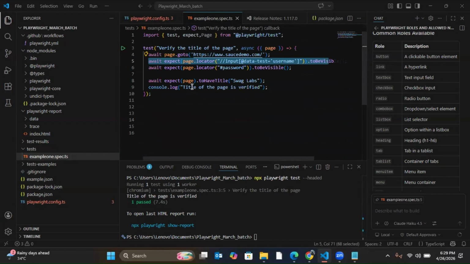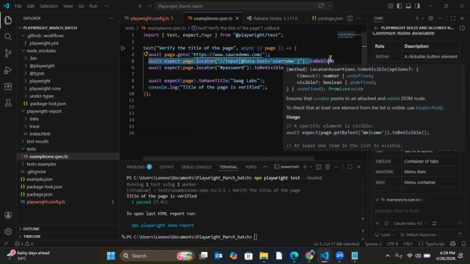If you have defined the timeout attribute in playwright.config.ts, then it will wait for that particular time which you have given. But if you have not given it also, what will happen? It will wait for some default timeout which is predefined in Playwright. So for assertion, the default timeout is 5 seconds. That means after the page is loaded, even though you don't find it, it will not automatically fail. It will wait for 5 seconds. If within 5 seconds it is loaded, then it will pass. If it is loaded after 5 seconds, then it will fail. That means it is automatically waiting for some time.